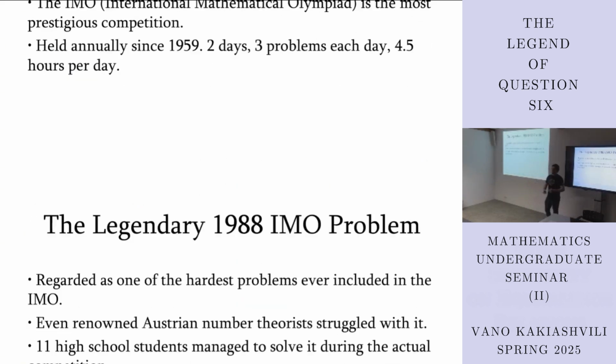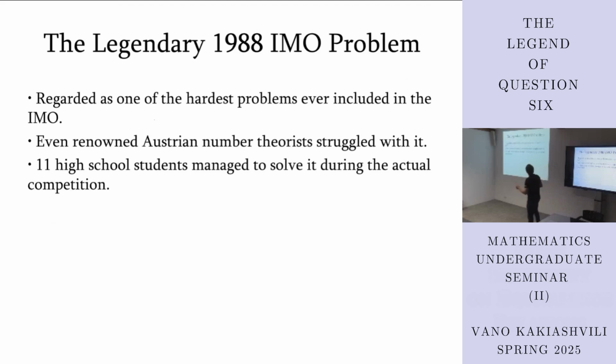One of the hardest problems that was ever on the IMO was 1988 IMO problem 6. Before it was selected, it was checked by members of the problem selection committee, and nobody could solve it. It was even sent to 4 of the most brilliant number theorists in Austria, and they worked on this problem for 6 hours, and they could not make progress. They could not do anything. Even a Fields medalist was stumped when he saw this problem. But surprisingly, 11 high school students managed to give a solution of this problem during the competition.